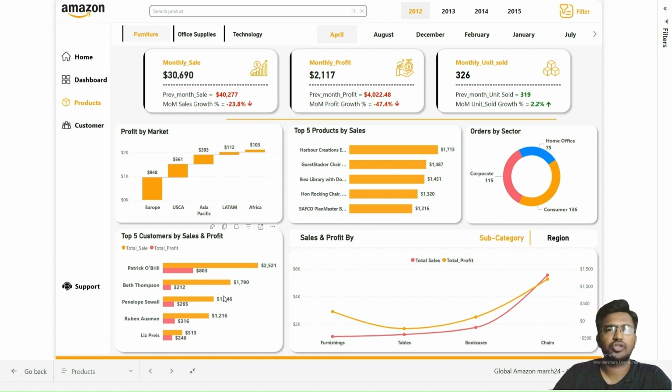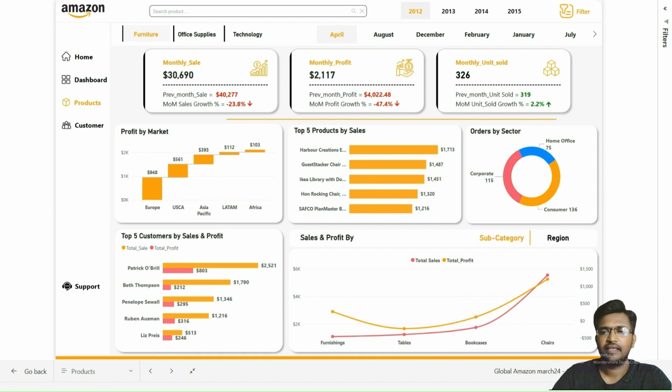This bar graph shows the top 5 customers by the sales and the profit. So the top customer who orders the most products from Amazon is Patrick O'Brien. Next is Beth. The third one is Penelope and then Ruben. And the last one is Liz Species. These are the top 5 customers.